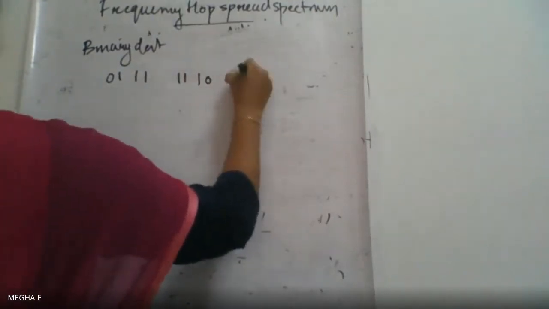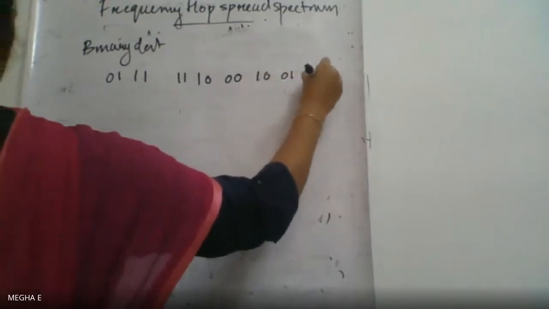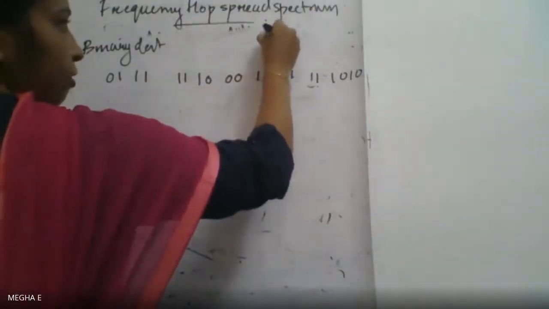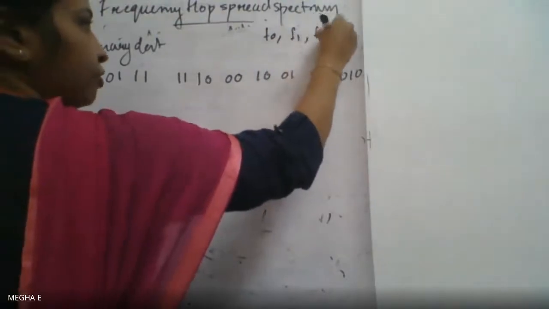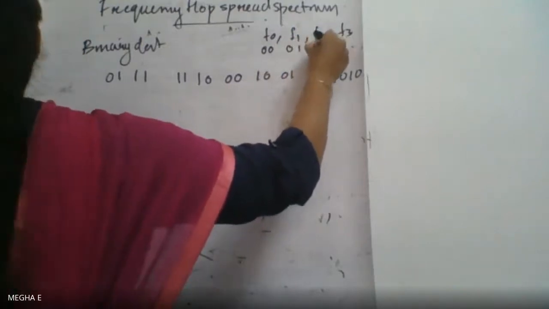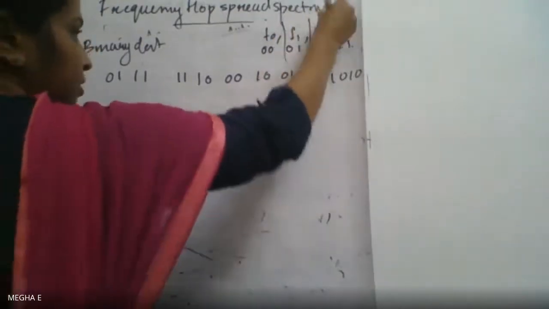Now we will take our binary data. Let our binary data be 01 11 10 11 00 01 00 11 11 01 0. For this binary data, we have 4 combinations: F0 for 00, F1 for 01, F2 for 10, F3 for 11.